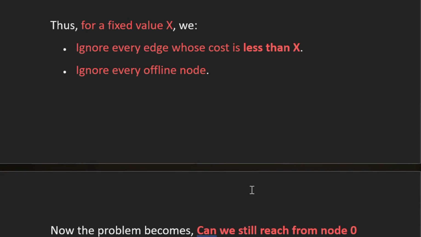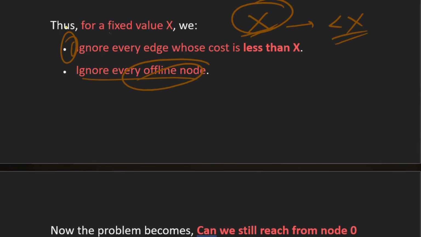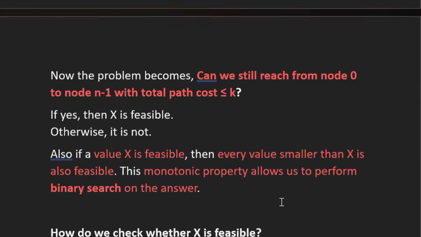Now what is the thing that we get from the above? That if we fix the value x, then we have to ignore or remove all the edges whose cost is less than x, right? This is the first thing. And also we have to ignore the offline nodes, right? So for a fixed value of x, we ignore all the edges having cost less than x and all the offline nodes, because we can't communicate through the offline nodes.